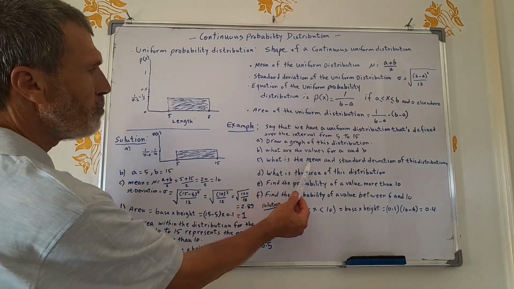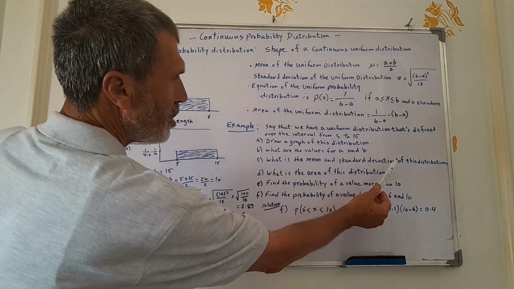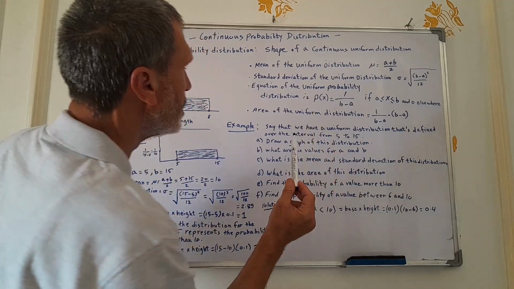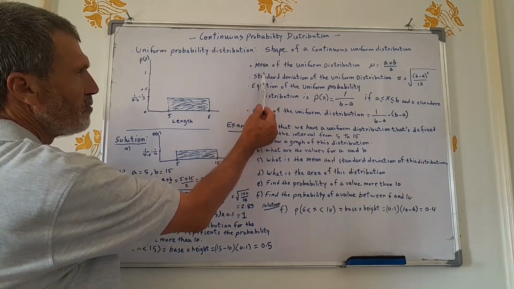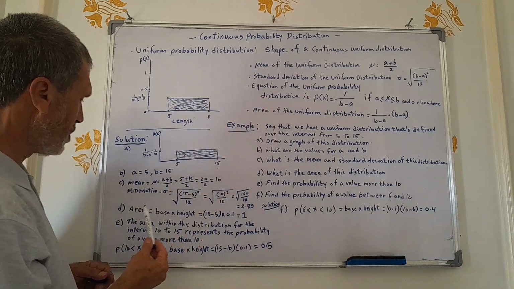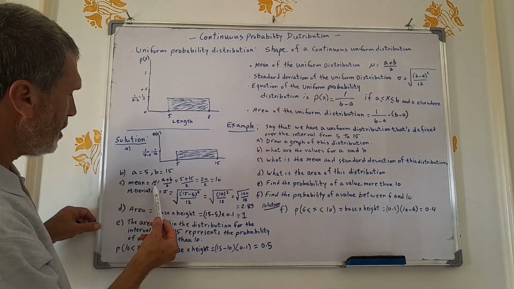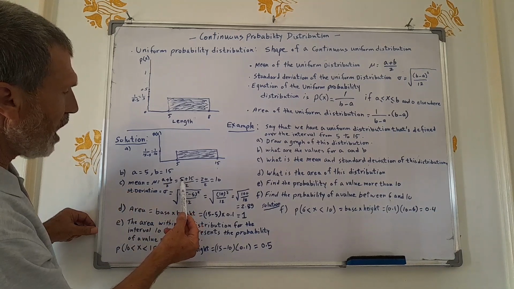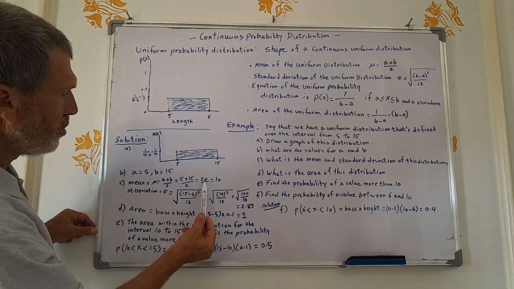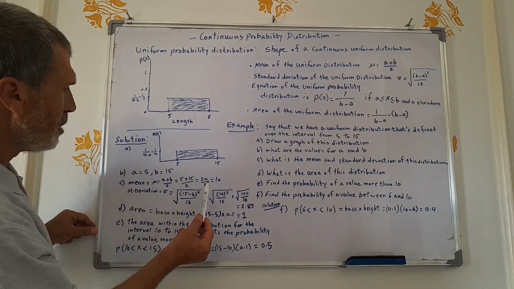C, what is the mean and the standard deviation of this distribution? These are the formulas for the mean and the standard deviation. Of course, the mean mu is equal to A plus B over 2, 5 plus 15 over 2, you come up with 20 over 2, you get 10. So the mean is 10.